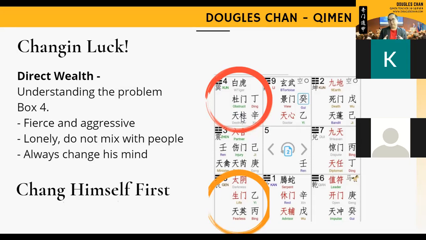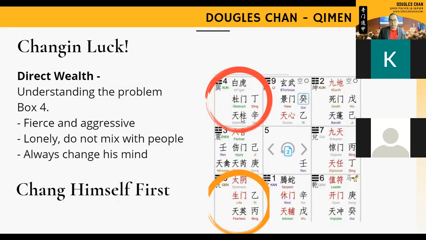Imagine with all this not so great character, if you were to do a business, I don't think he will be able to do well. That is one of the reasons why, from the character, we are able to see the relationship with the direct business itself. So in order to change, we must understand the element.